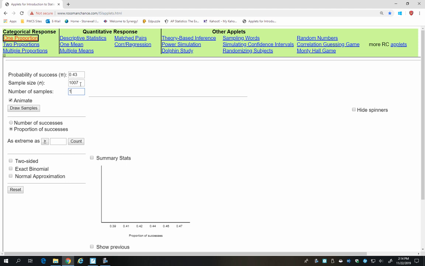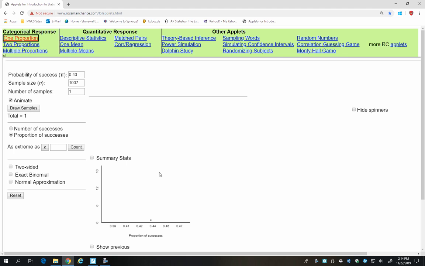Of course, that sounds awful, and so let's use this applet, and that'll do it for us in the blink of an eye. And you can see it plotted a point here, close to 44%, and that is an example of one sample.